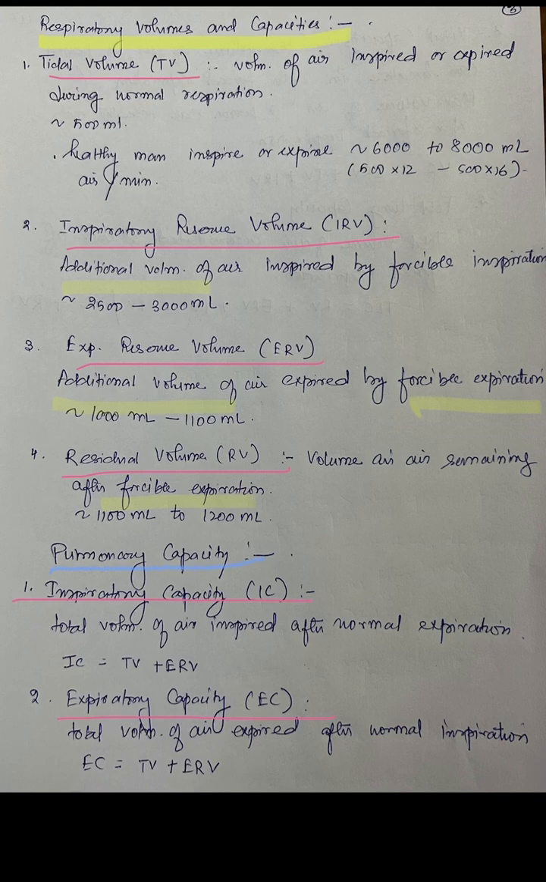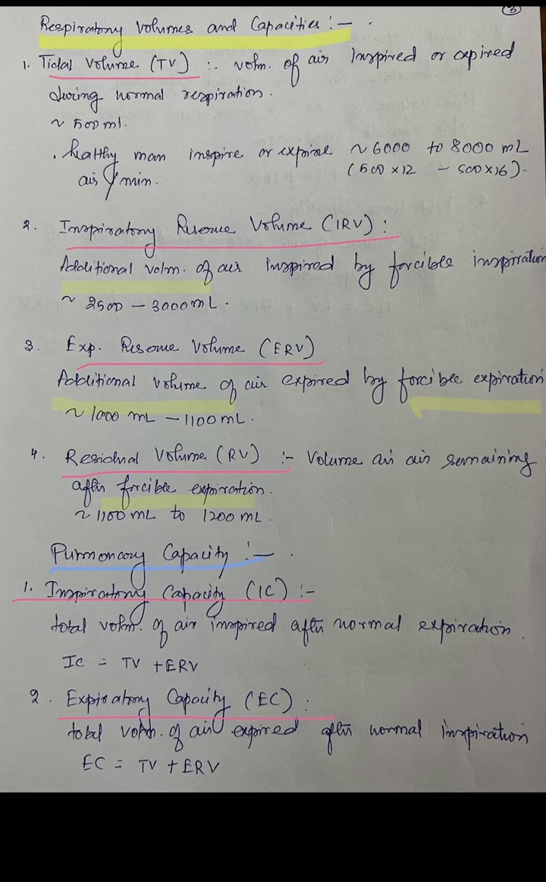Now, what is inspiratory capacity? It is the total volume of air which is inspired after normal expiration. That is, when we normally breathe out, not forcibly, but in a normal state, after that, the amount of air we breathe in, that is inspiratory capacity. And this we can derive by adding the tidal volume and the inspiratory reserve volume.